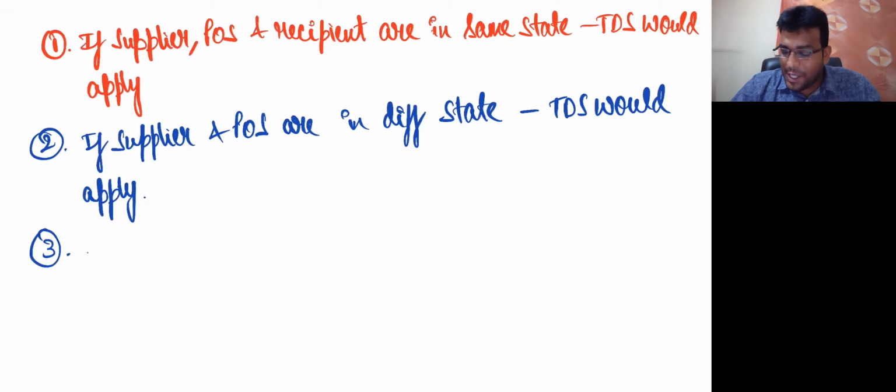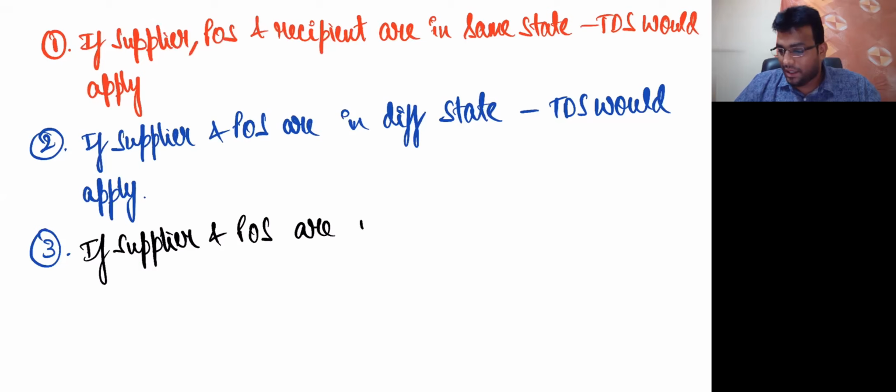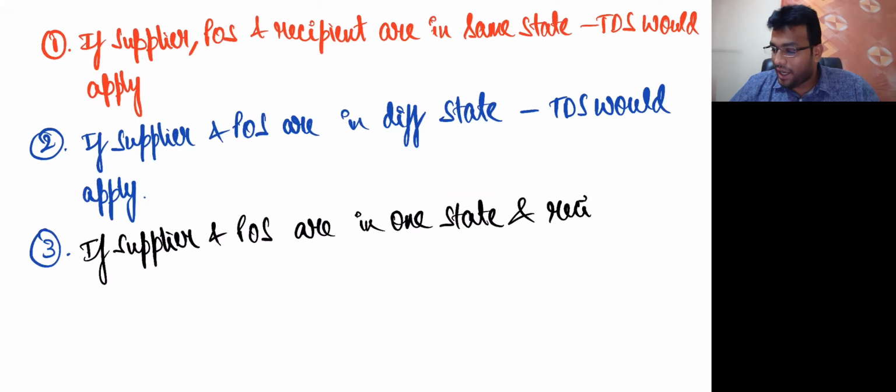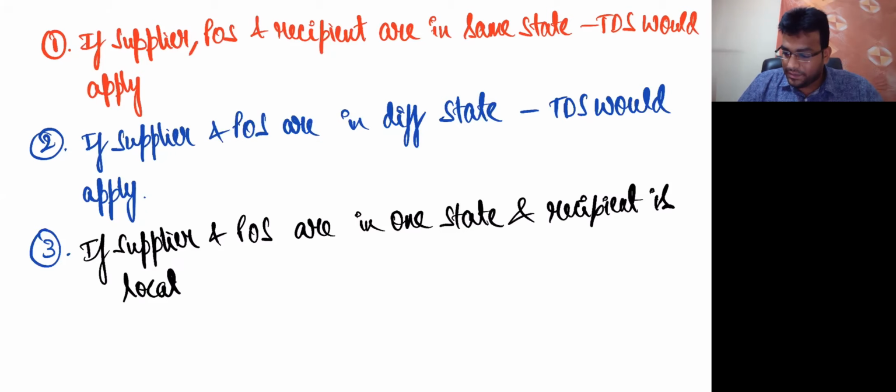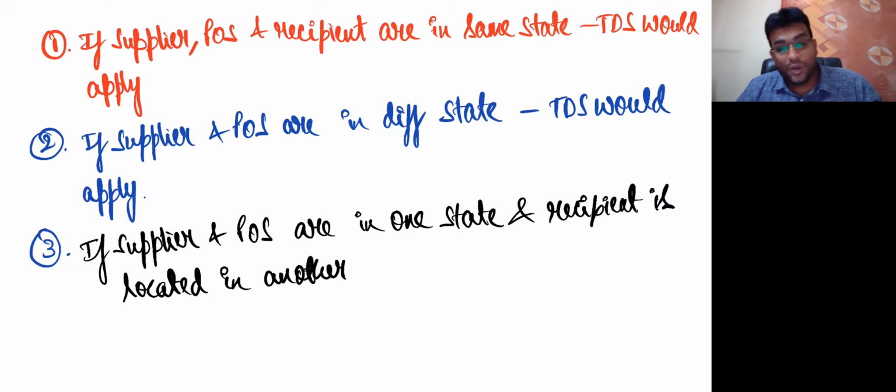Third point, last point, my dear friends. If supplier and place of supply are in one state and recipient is located in another state, recipient is located in what, my dear friends?